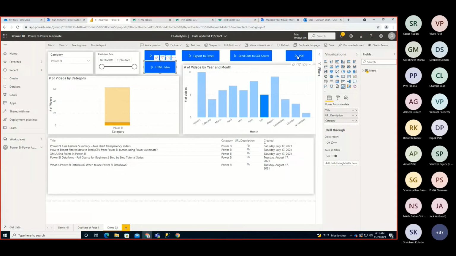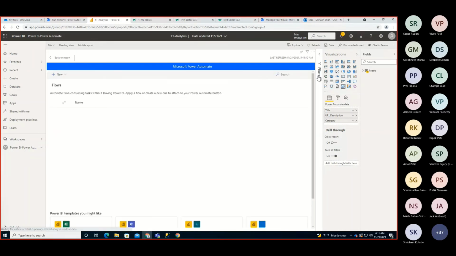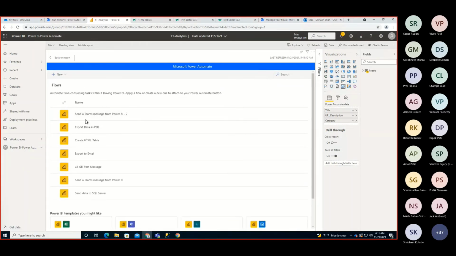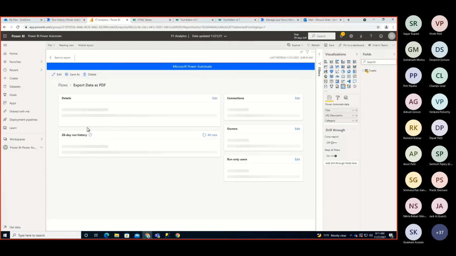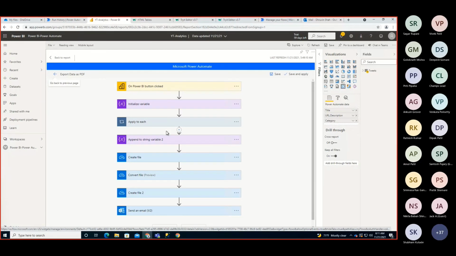Now, how to achieve that with the flow? Let me quickly show you the steps. This is the last use case for this session, and then we will go with the Q&A. Over here, you can see I created one more flow, Export data as PDF. Let me edit it and let's see what I've done here. This flow is created with a combination of the Excel one that we created in the second use case and the HTML one. I combined those two concepts here in order to generate the PDF.